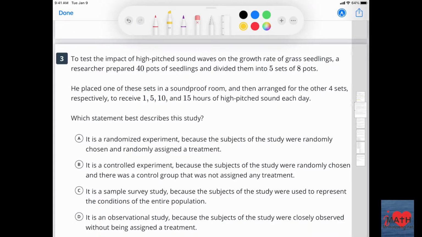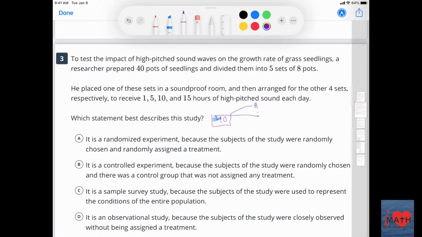Number 3. To test the impact of high-pitched sound waves on the growth rate of grass seedlings, a researcher prepared 40 pots of seedlings and divided them into 5 sets of 8.